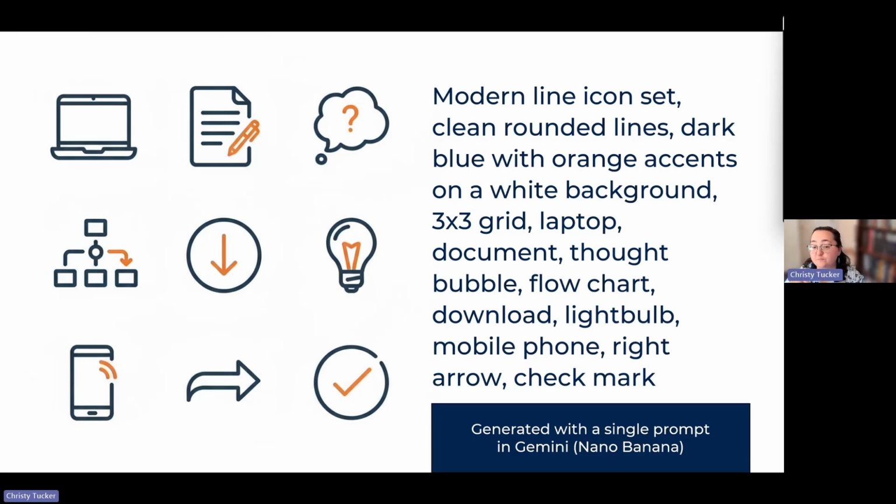And I could put hex codes in here for the colors. And then I did 3x3 grid. And then I listed each one of these: laptop, document, thought bubble, flowchart, download, light bulb, mobile phone, right arrow, check mark. So this gave me 9 of them all together.